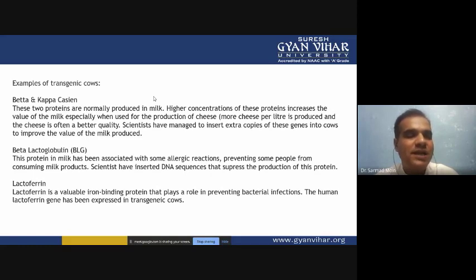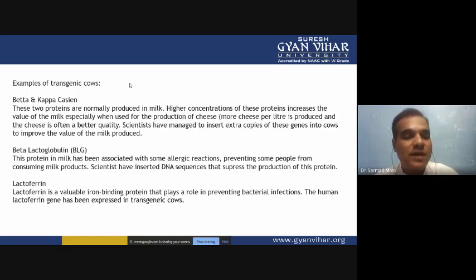The first one is beta and kappa casein producing transgenic cows. These two proteins, beta and kappa casein, are normally produced in human milk. If you want to increase their concentration in the milk, you have to isolate these beta and kappa casein genes, insert them into the vector, and transfer it, so that the amount of beta and kappa casein will be increased in the milk, making this milk more usable for the cheese making industry.